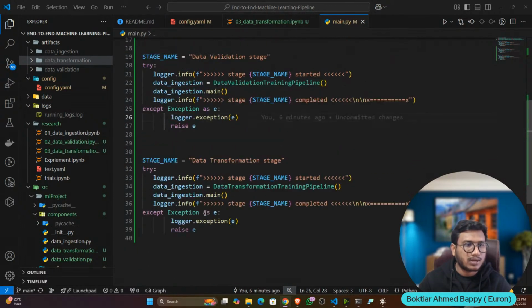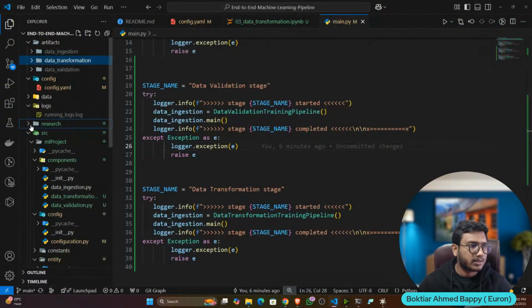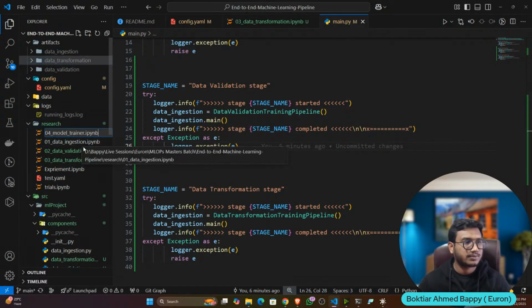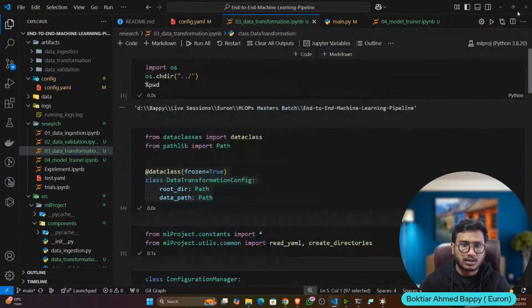Fine. So now let's create the model trainer. Here I will create a file, model trainer, and again let's get back to my root.